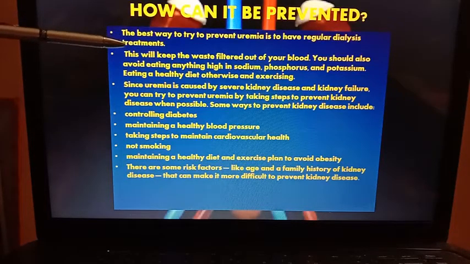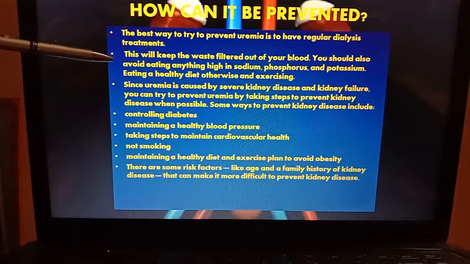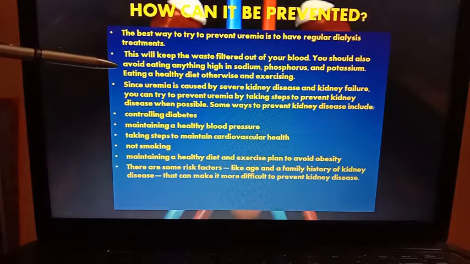After that, we will discuss what is dialysis. This will keep the waste filtered out of your blood. You should also avoid eating everything high in sodium, phosphorus, potassium. Eating a healthy diet otherwise and exercising.